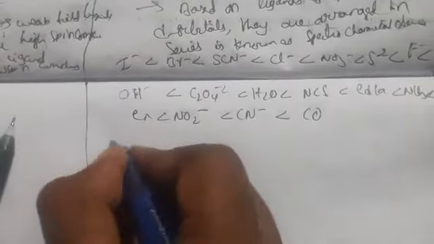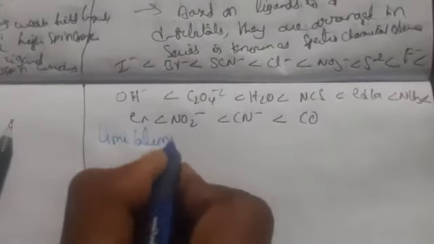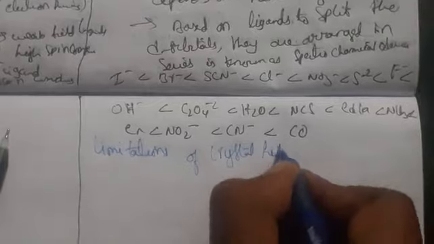Now let us see the limitations of crystal field theory. Here ligands are considered point charges. Negative ligands show repulsion, and so do neutral molecules.